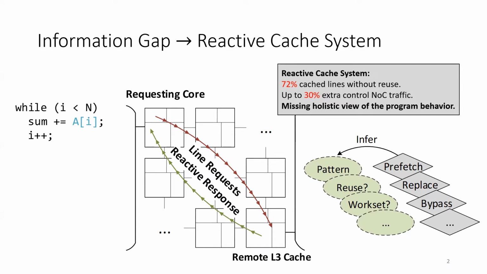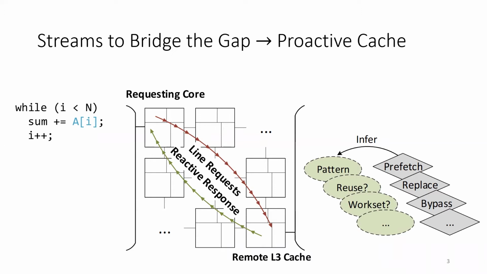Our idea is to bridge the information gap between the cores and the caches by encoding well-defined patterns of memory access directly into the ISA as first-class primitives called streams. For example, here this linear access to array A can be represented as a linear stream, which enables accurate prefetching in the hardware as the pattern is well-defined.